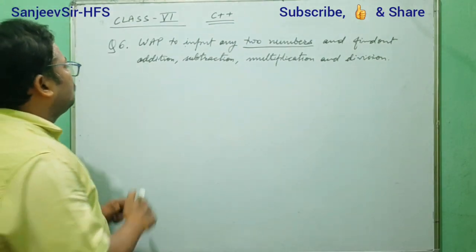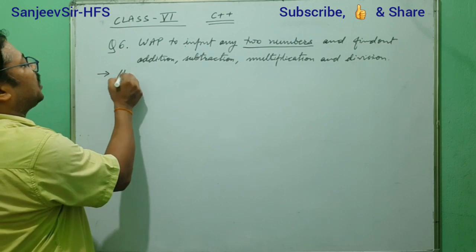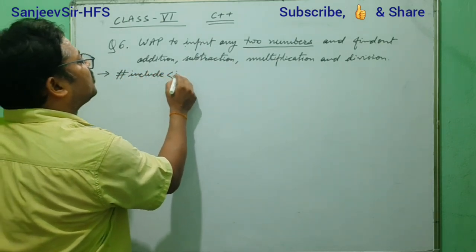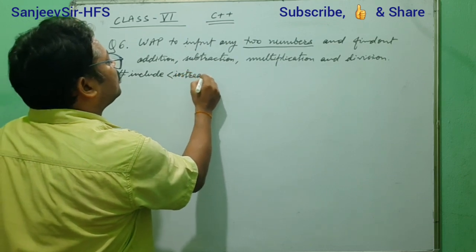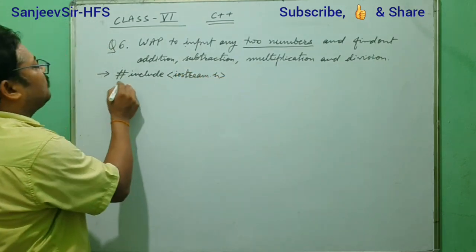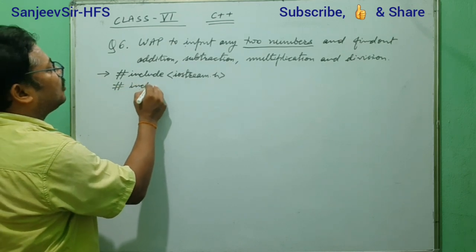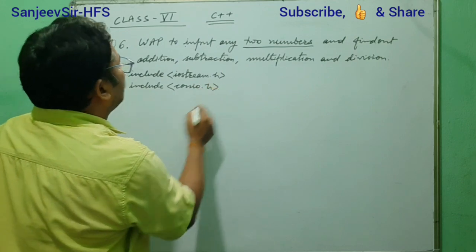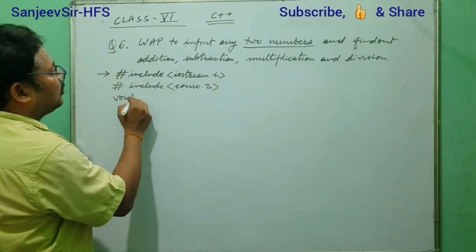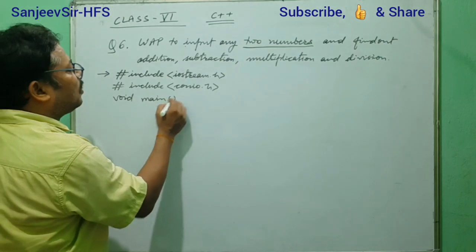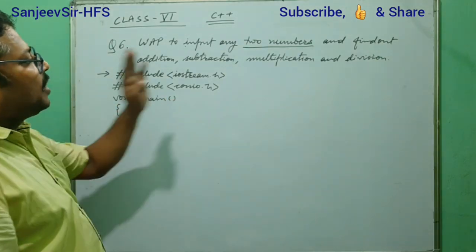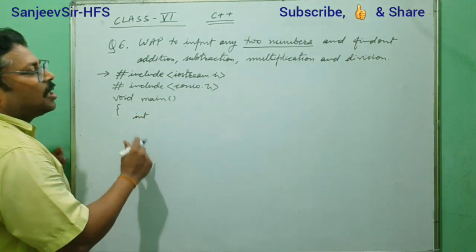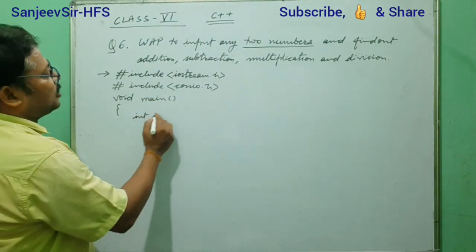For writing the program, what will we do? First we will write hash include, as I think I have discussed this one, iostream.h. Second line we will write hash include conio.h. After that we will write here void main. And here inside the body, we need to store variables, and we will take all integer type values, that means whole numbers. So we will take integer.